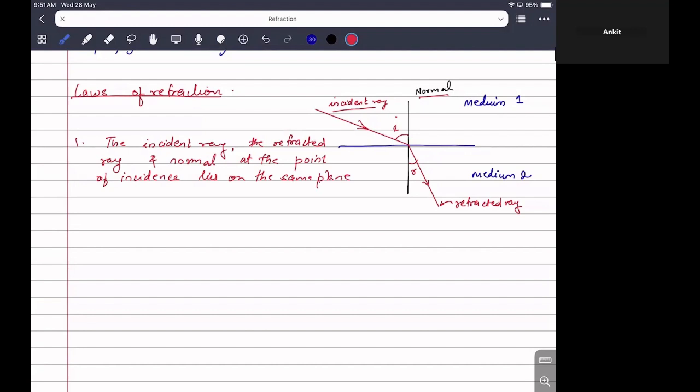Okay. So what is the point of incidence? The point where the incident ray hits the boundary. Okay. So this is the point of incidence. So all the three lie in the same plane.